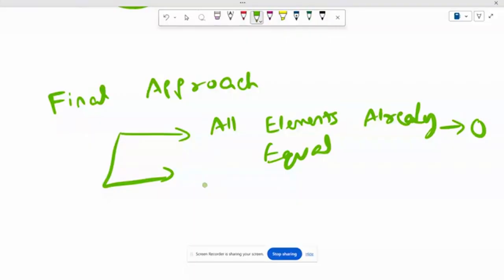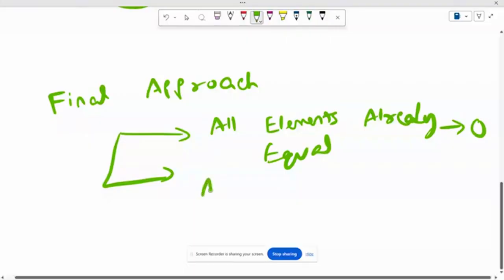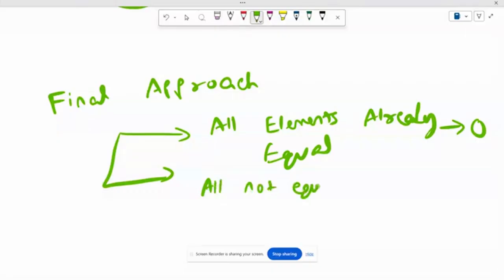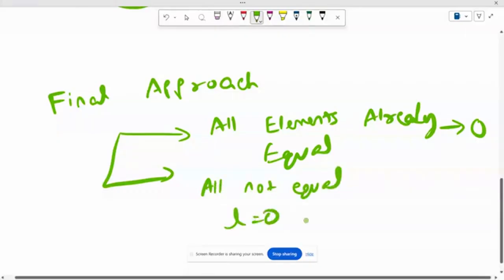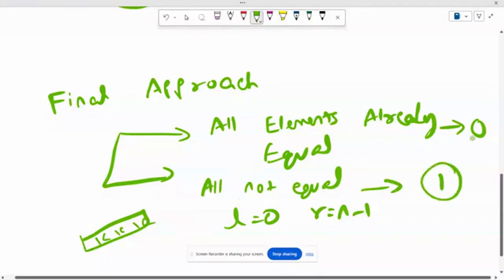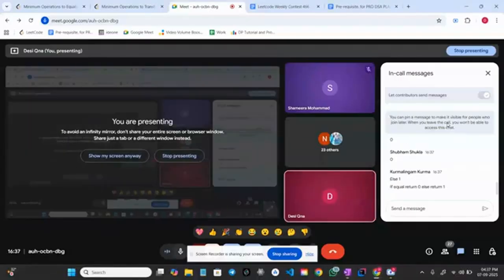Otherwise, if all of them are not equal, what do we do? We will choose L is equal to 0, R is equal to n minus 1, that is the complete array as a subarray. Replace all of them with k, right? And in that case, we have one operation, right? So these two cases we have. Is the approach clear? Yeah, great.